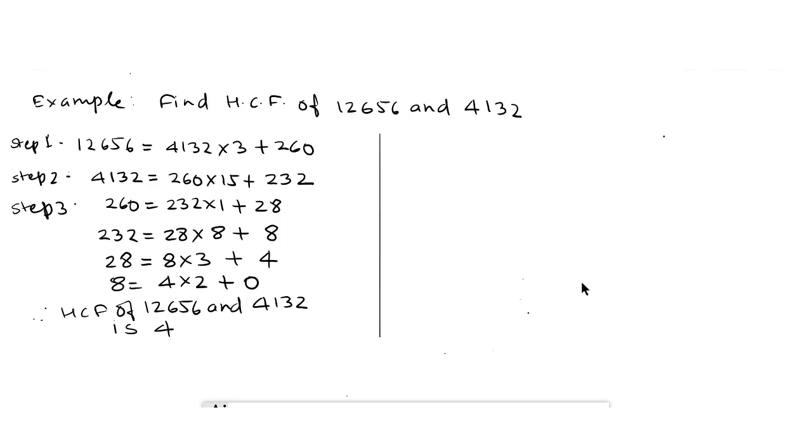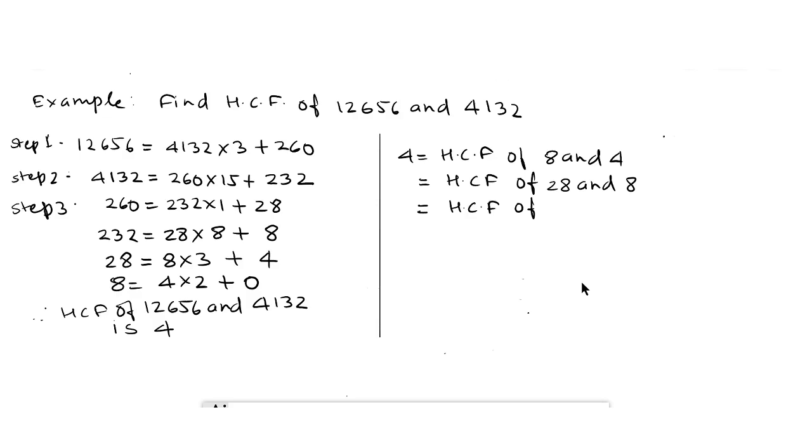What we observe after seeing all these steps is that 4 equal to HCF of 8 and 4. This is equal to HCF of 28 and 8. This is also equal to HCF of 232 and 28. This is also equal to HCF of 260 and 232.